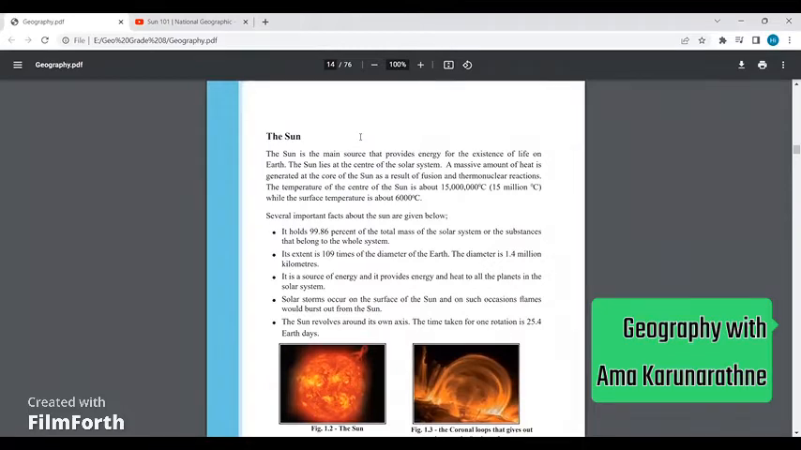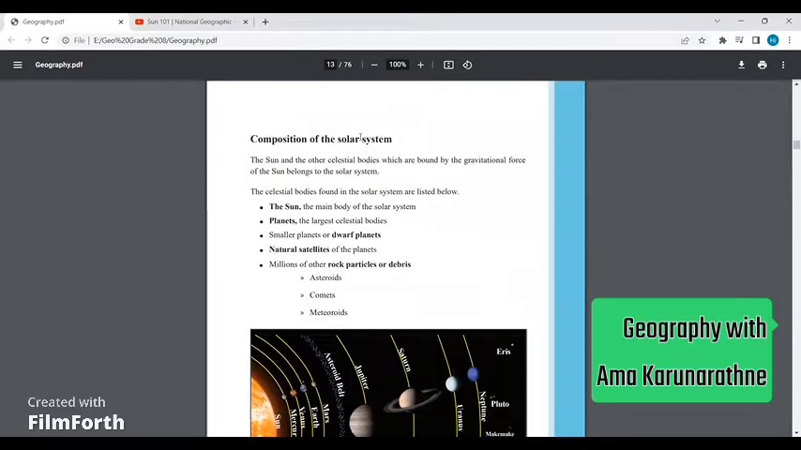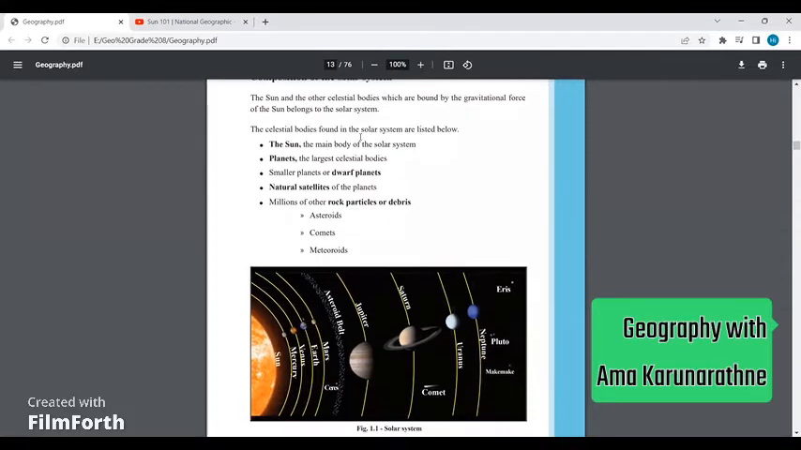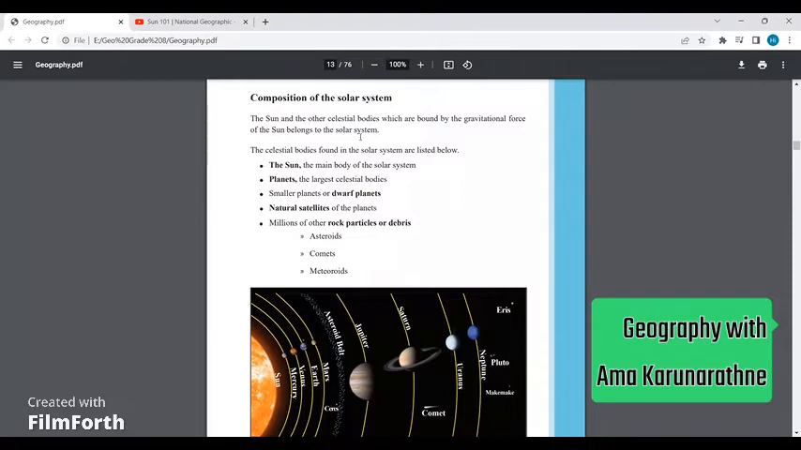And we'll be looking into the sun, the main body of the solar system. Composition of the solar system. In Sinhala, අපේ සෞරග්‍රහ මණ්ඩලයේ තියෙන සංයුතිය. කවුද මේ සෞරග්‍රහ මණ්ඩලයේ ඉන්න කට්ටිය කියලා තමයි අපි අද සාකච්ඡා කරන්නේ.